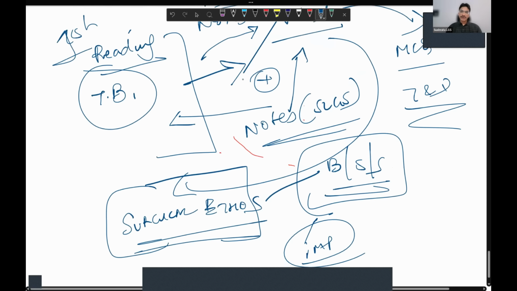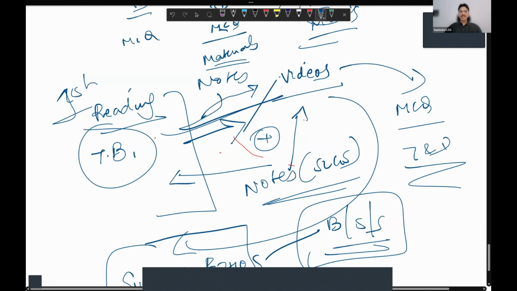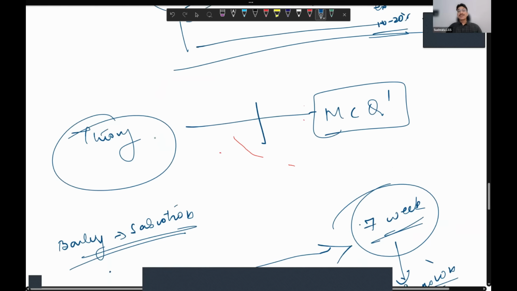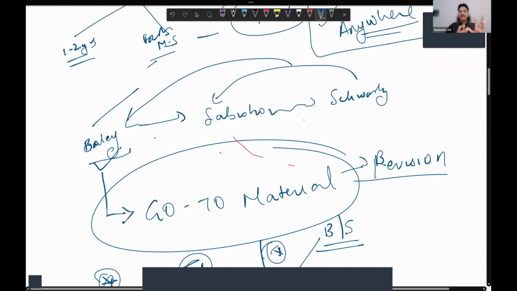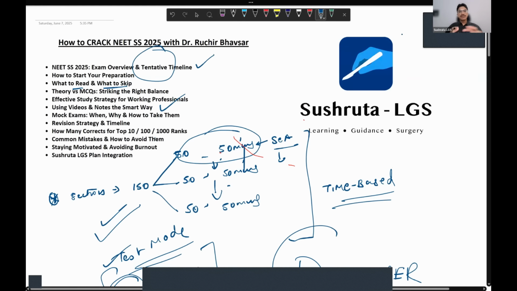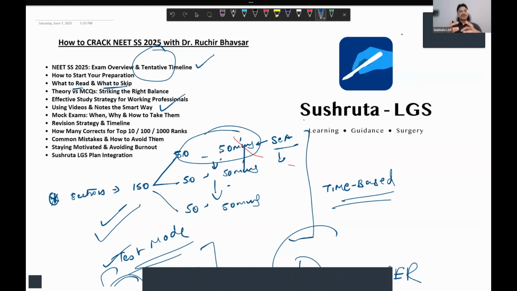If you're not in the habit of watching videos, then you can stick to the notes with the MCQs and the textbooks. That is how you need to balance. You need to understand, don't just go that if somebody or some platform is having certain material, you have to use that. What happens is that students take certain material, start using that, and then later on break away from that and they just stick to their own reading. So decide how you're reading or how you can prepare better and then take the material. Don't take the material and then start planning later on. Plan first and then take it, and think about how you can utilize it in the best fashion.